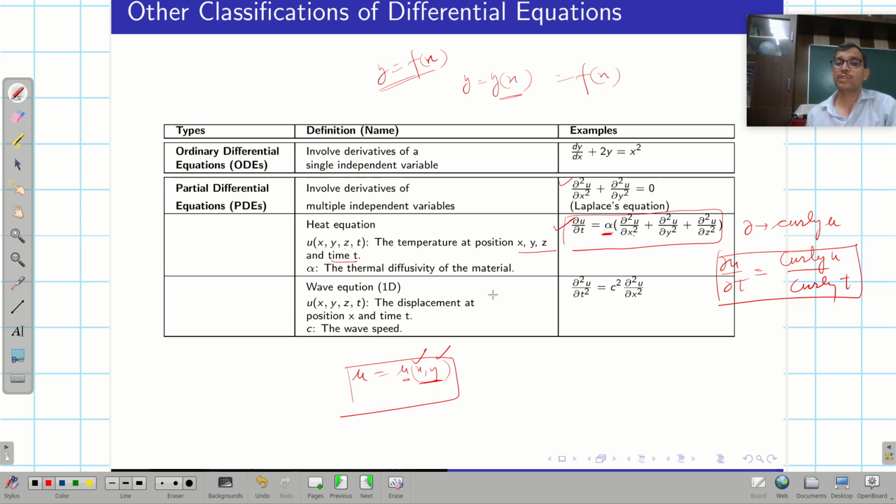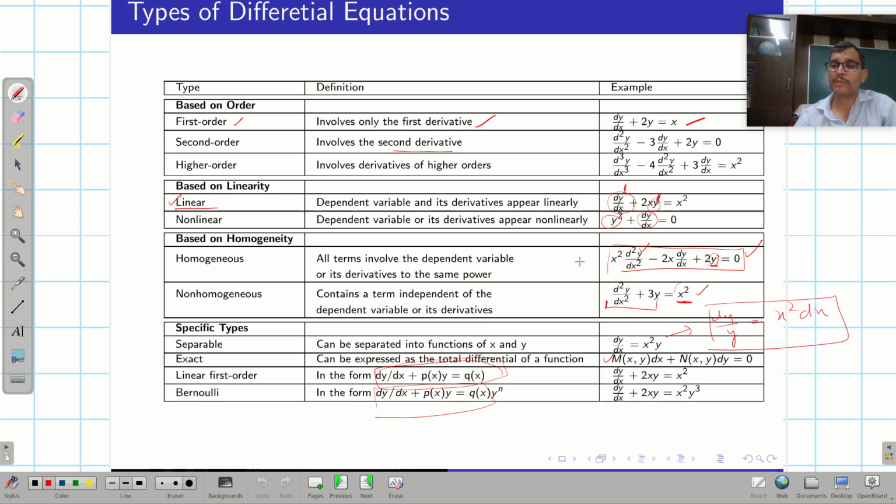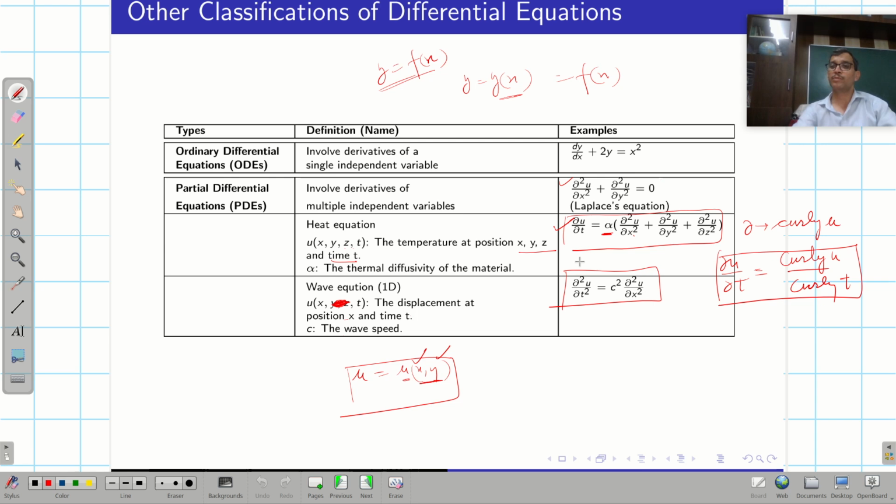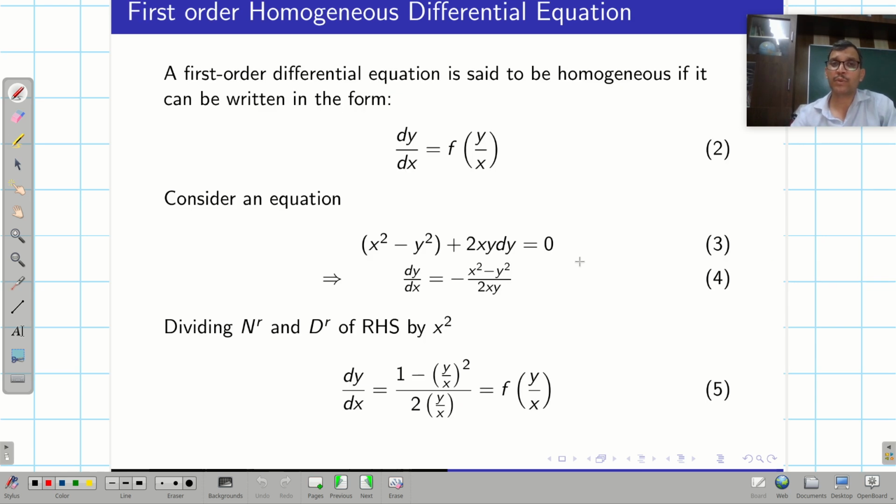Similarly, there is another equation, the wave equation. Here it is for one dimension, so y and z are not there. So u of x and t is the displacement at position x and time t, and c is the speed of the wave. The equation can be written like this. These are the different types of equations we will see in physics. I have taken a few examples from the mathematics side and other examples from physics. So these differential equations play a very important role.